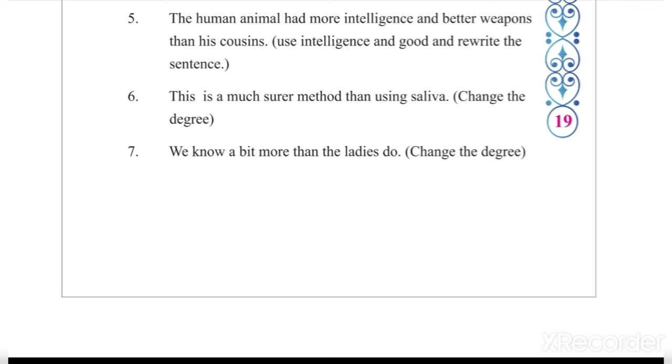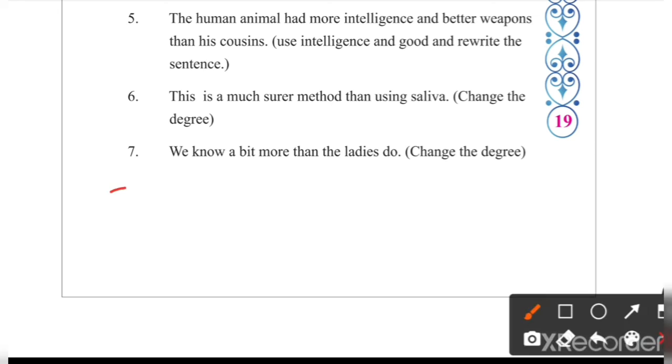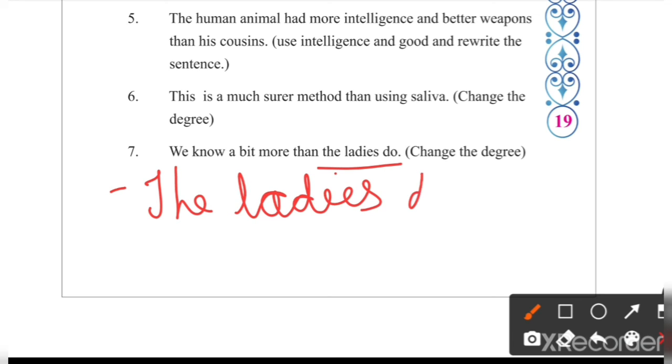Number 7. We know a bit more than the ladies do. Again comparative degree is given. Change the degree means change into positive degree. What will be the answer? The ladies do not, because we have said that while interchanging of degree, first of all interchange the sentence, positive to negative and negative to positive.